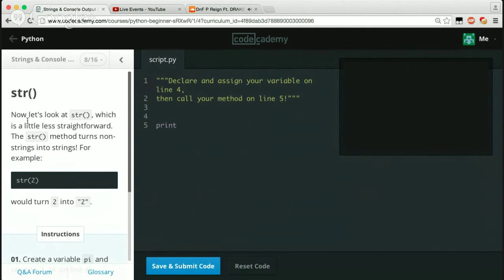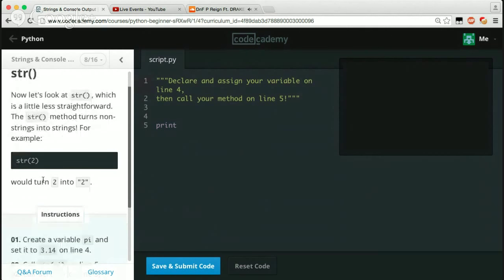String. So now let's take a look at the string method, which is a little less straightforward. The string method turns non-strings into strings. For example, string(2) would turn 2, which is a number, into a string that just has the number 2 in it. You tell the difference because this one doesn't have quotes, whereas any string in Python has to have quotation marks around it.